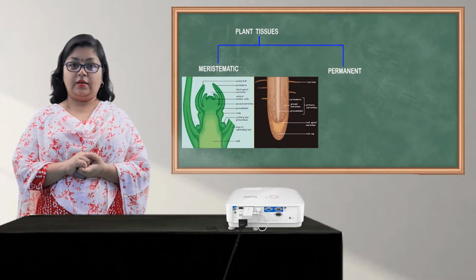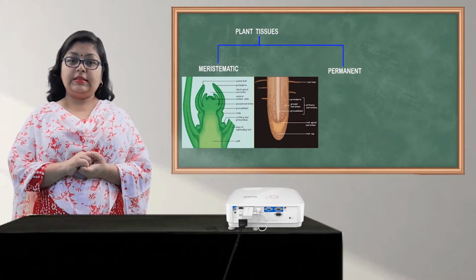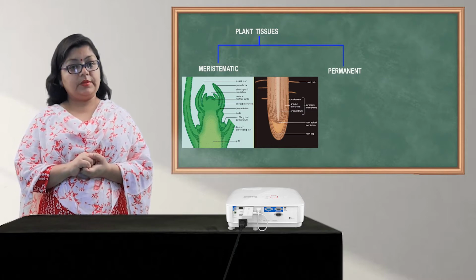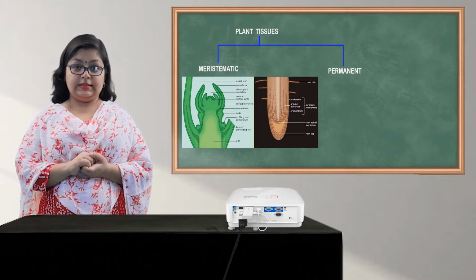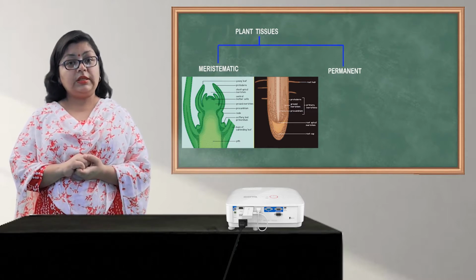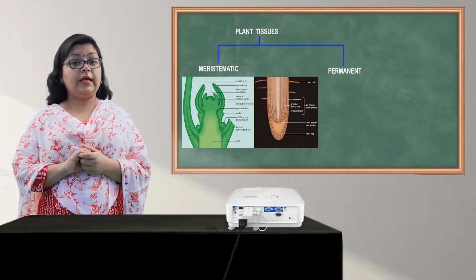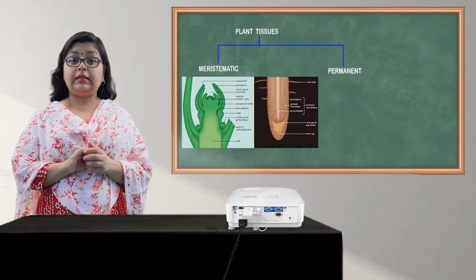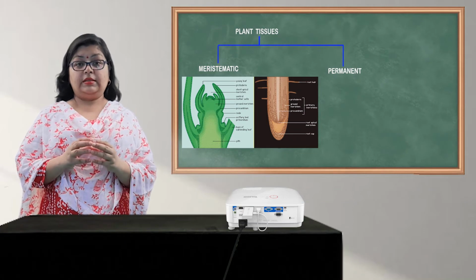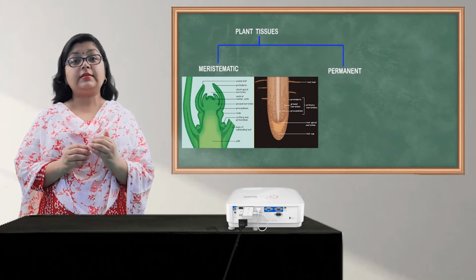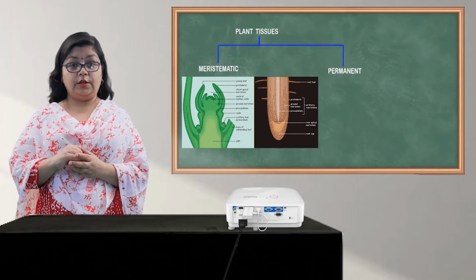The first plant tissue is the meristematic tissue. These meristematic tissues are basically found at the growing tips and the shoots of the plant. They are actively dividing cells, and the main characteristics of these cells are that they have a very thin cell wall, they have a very large nucleus, they are usually cubical in shape, and they are arranged tightly in the plant. That means they do not have any intercellular space. These cells actively divide and add new cells.